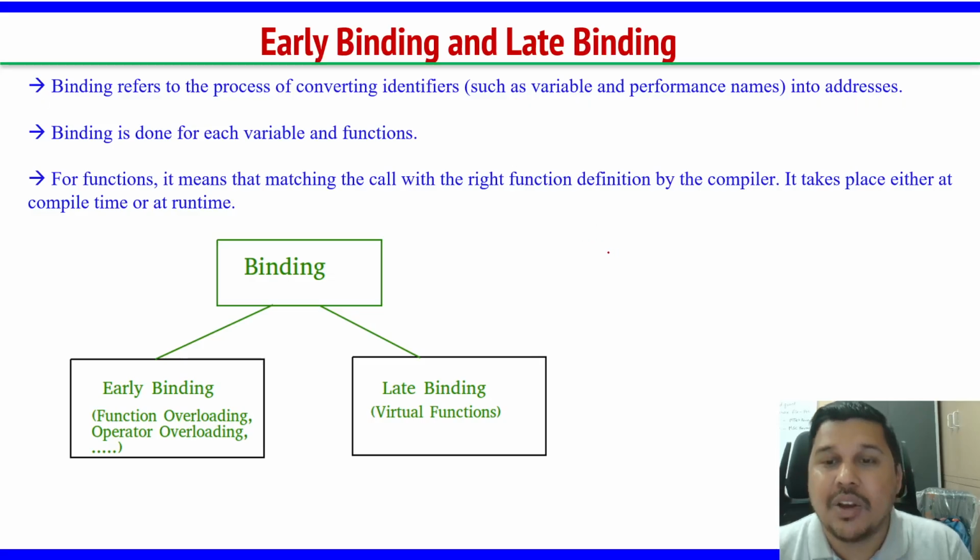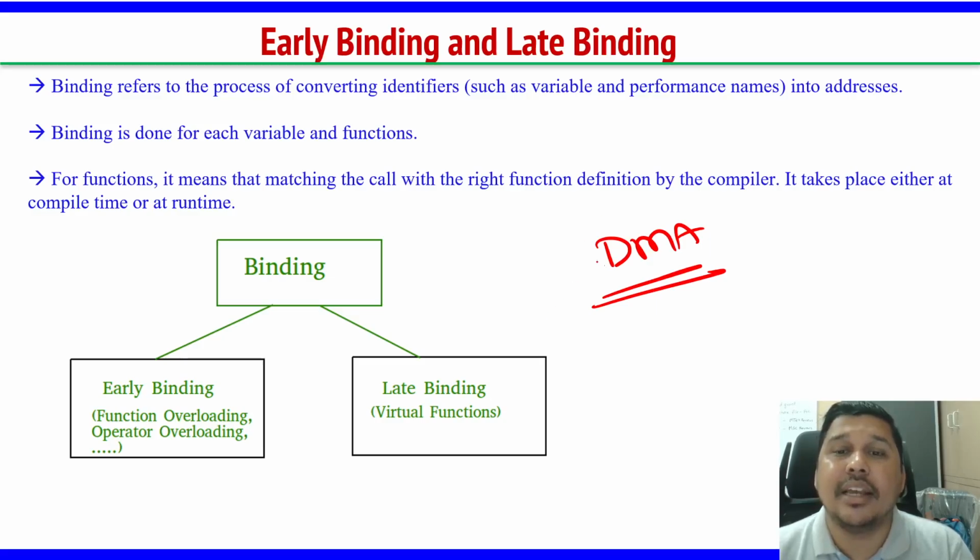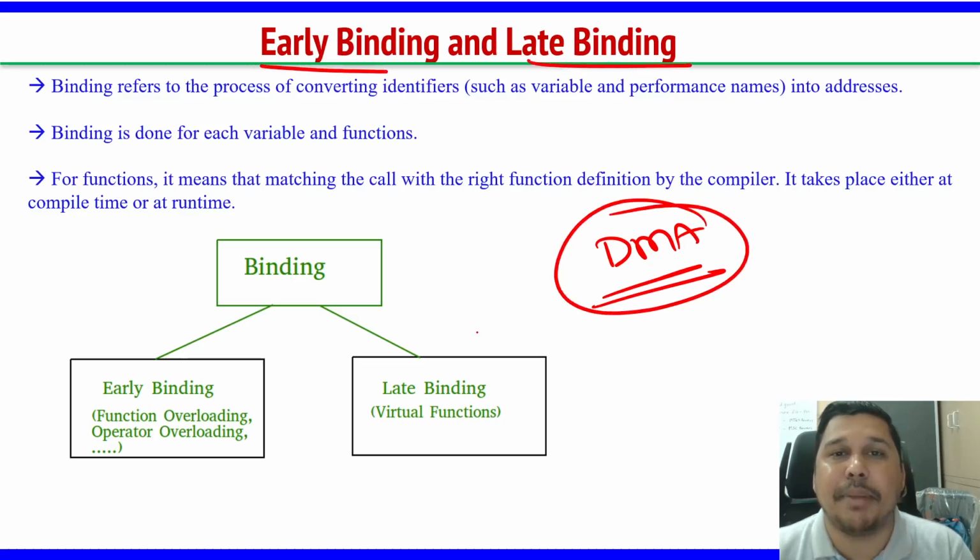Can you tell me, for DMA techniques, is the memory allocation early binding or late binding? When I am dynamically allocating memory, when is the memory allocated? During the compile time or the runtime?